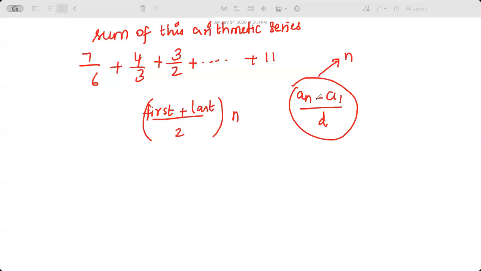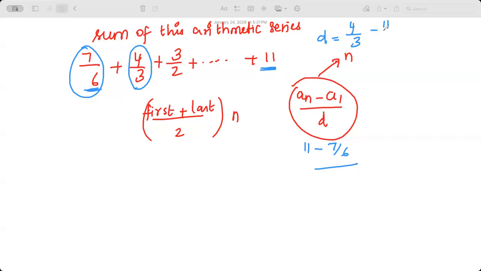So here, how to find out the number of terms, guys? The last term, first term. I have both, okay? I need to subtract both. 11 by 6 minus 7 by 6, divided by, I don't know what the common difference is. How to find out the common difference? The common difference is always a successive term minus the previous term. So I don't know d. So first I'll start from here. d will be equal to, a successive term, 4 by 3 minus 7 by 6.